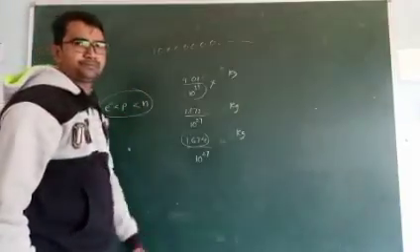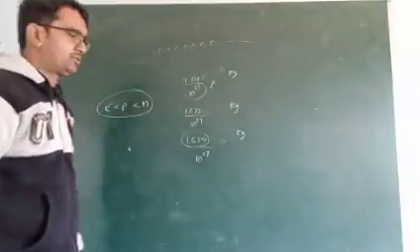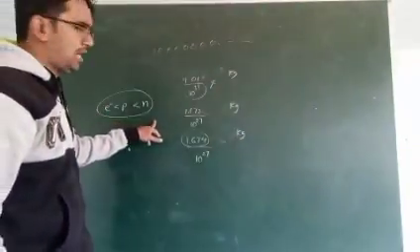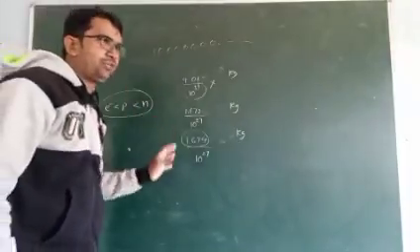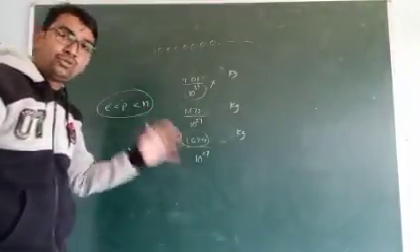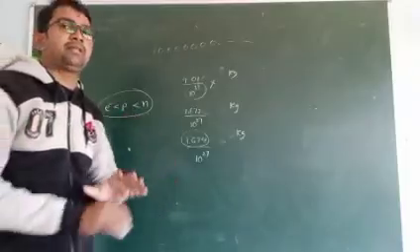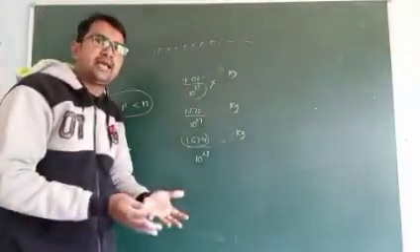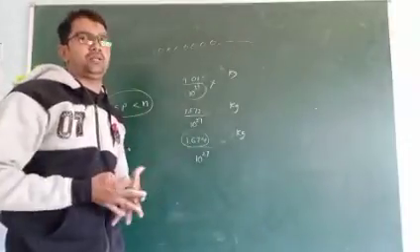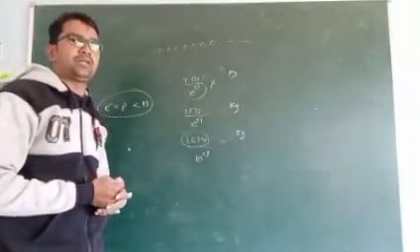Just remember. So this is the order of masses of fundamental particles. Neutron has mass but no charge because neutrons are present in the nucleus and they support the proton.